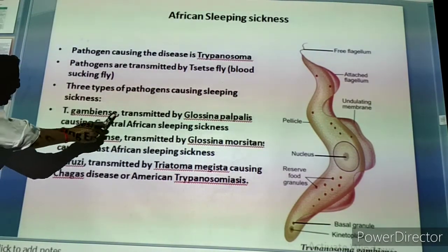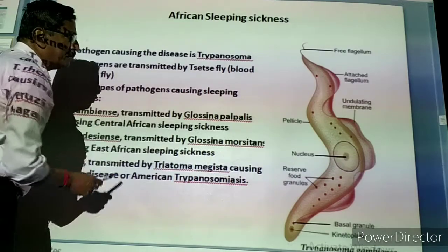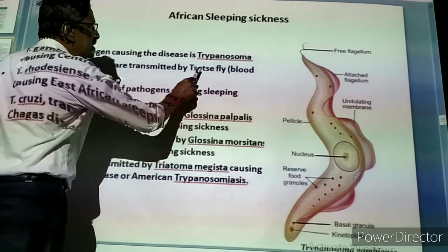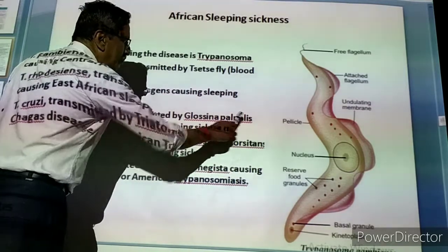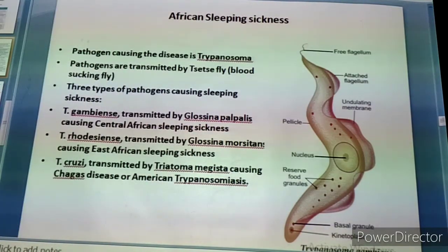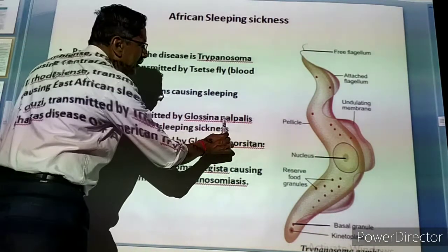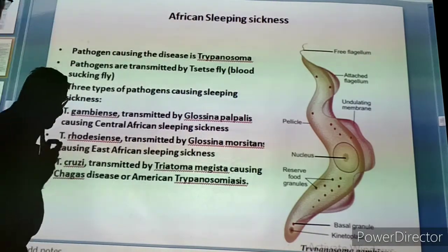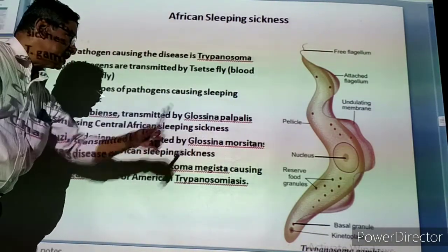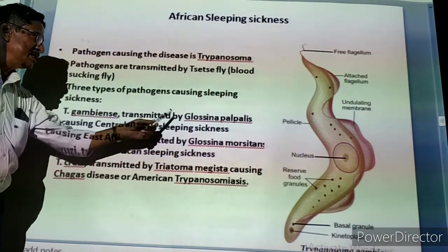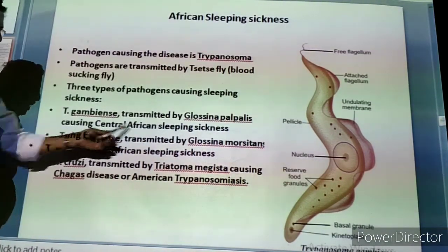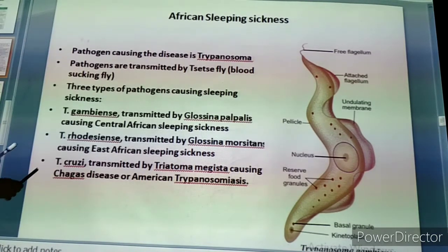Trypanosoma gambiense is transmitted by one type of tsetse fly called Glossina palpalis. See the spelling, palpalis, but we have to pronounce it as papalis. Glossina palpalis is the first one, causing Central African sleeping sickness.